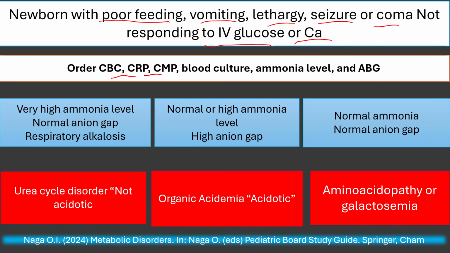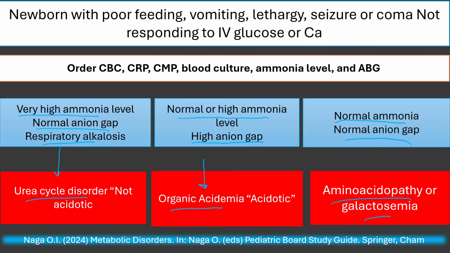Order CBC, CRP, CMP, blood culture. It is important to consider metabolic disorders, even if they are rare, but the treatment is different. Order ammonia level and ABG. If the ammonia level is very high, with normal anion gap and respiratory alkalosis, the most likely cause is urea cycle disorder. If the ammonia level is normal or high, plus high anion gap or metabolic acidosis, the most likely cause is organic acidemia. If normal ammonia and normal anion gap, the most likely cause is amino acidopathy or galactosemia.